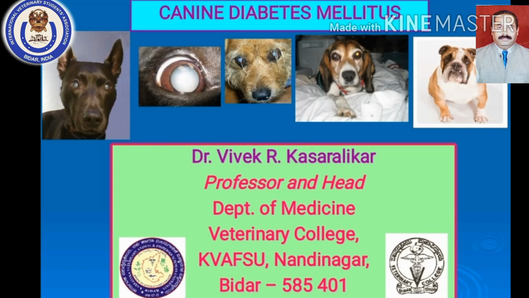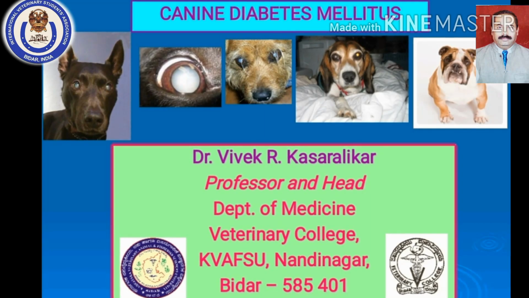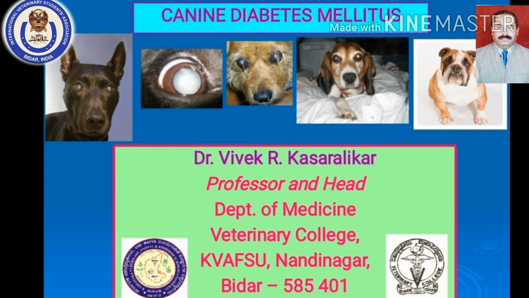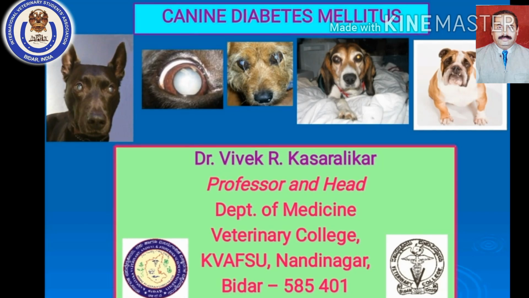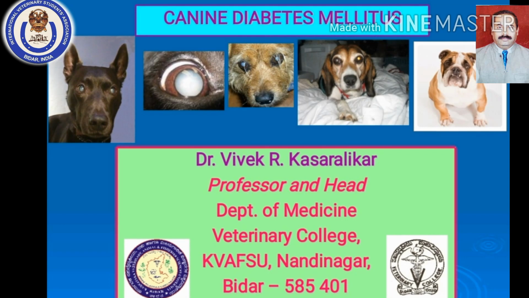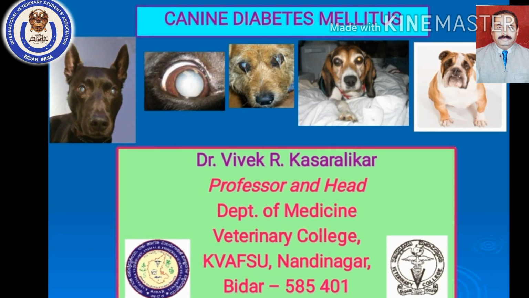Dear students, today we are going to discuss one of the most important endocrine disorders of dogs and cats, diabetes mellitus. Now, if you look at the first slide of the PowerPoint, you will see 5 photographs which I have purposefully included. In 3 of those photographs you can see a typical whitish discoloration of the lens.